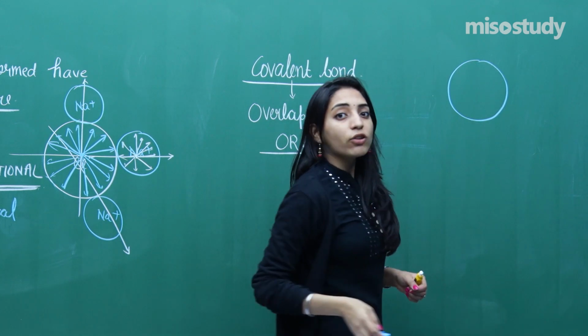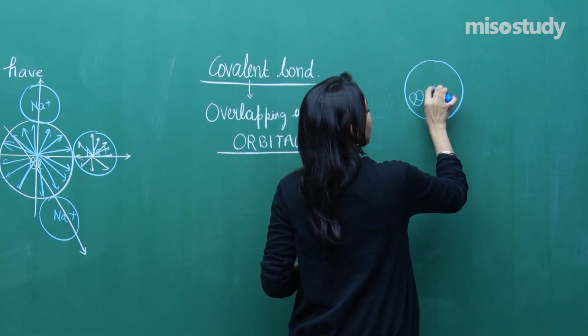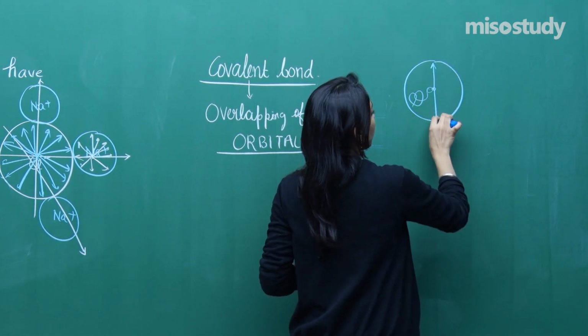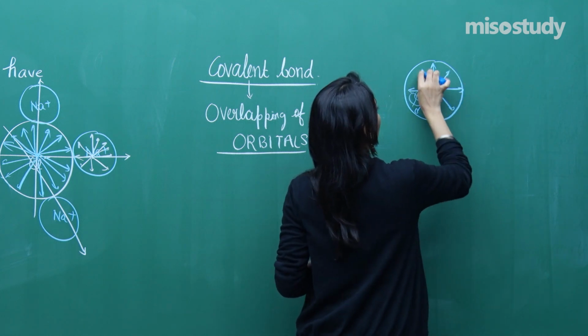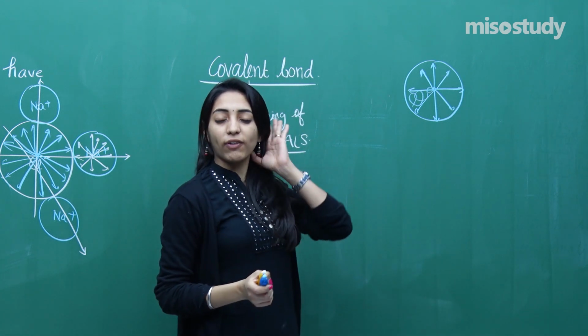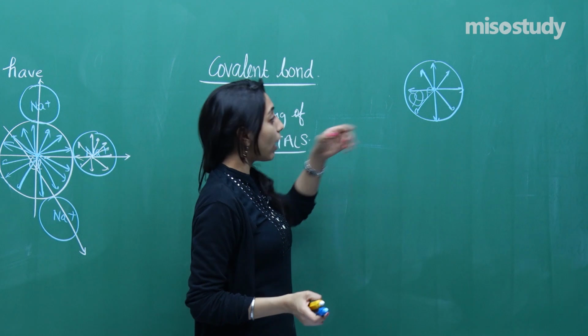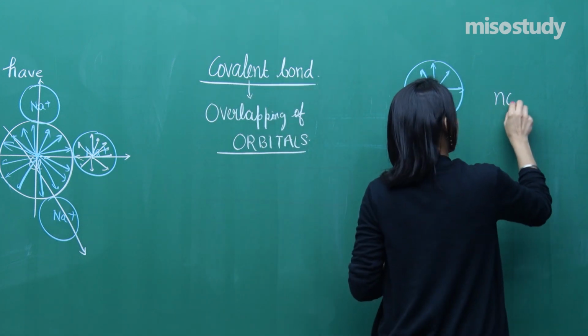What do we mean by s orbital? Suppose this is the center, go from here to here, anywhere you go, you will find the same electron density, right? So when you find the same electron density around the center, this is known as non-directional.